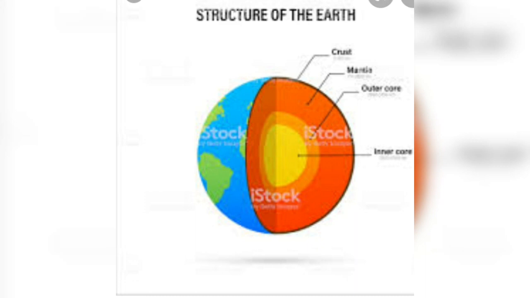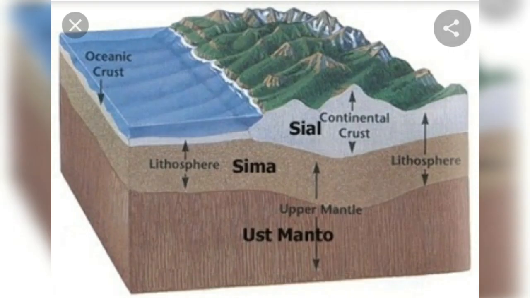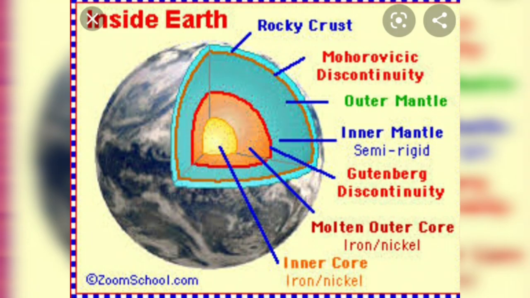Continuing with the chapter structure of the earth, the Sial and Sema layers of the earth. Now Sial, it is the discontinuous layer and it floats over the Sema. Alright. So Sial is all the continental crust while Sema is all the oceanic crust.